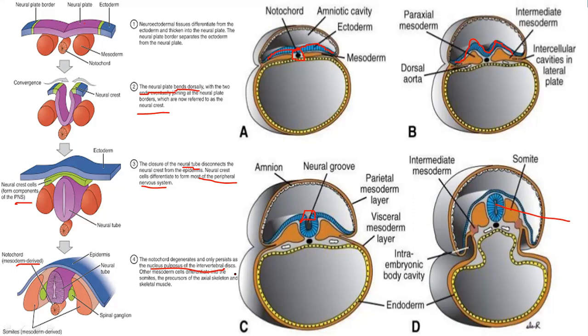Other mesodermal cells differentiate into somites and precursors of the axial skeleton, like the formation of the skeleton, skeletal muscles, and some parts like ribs and other bones.